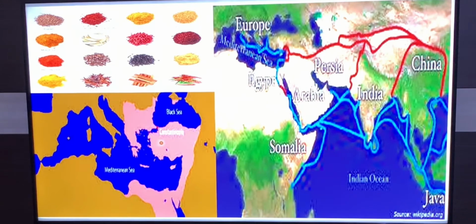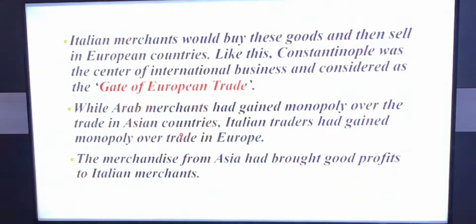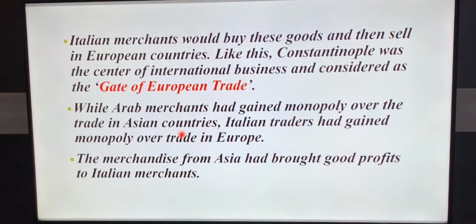Here is Constantinople located, children. This is Constantinople, where the Arab merchants used to carry on trade in the Eastern Roman Empire. Italian merchants could buy these goods and sell them in European countries. Constantinople was the center of international business and was considered the gate of European trade.